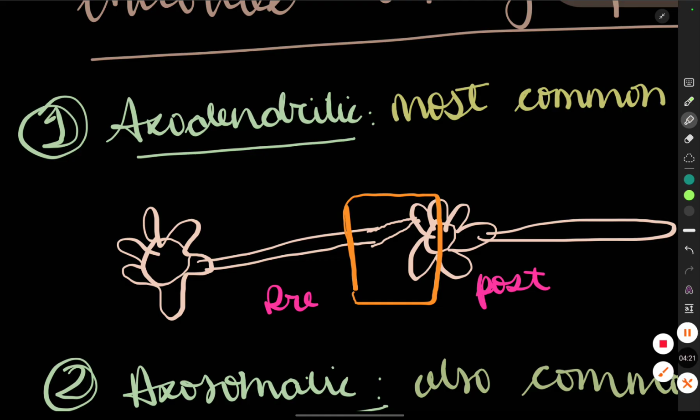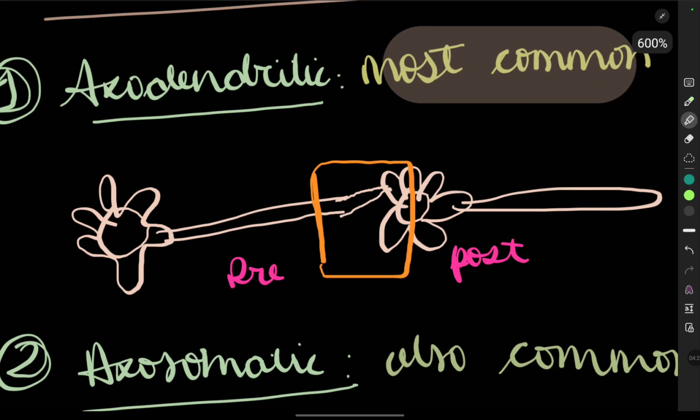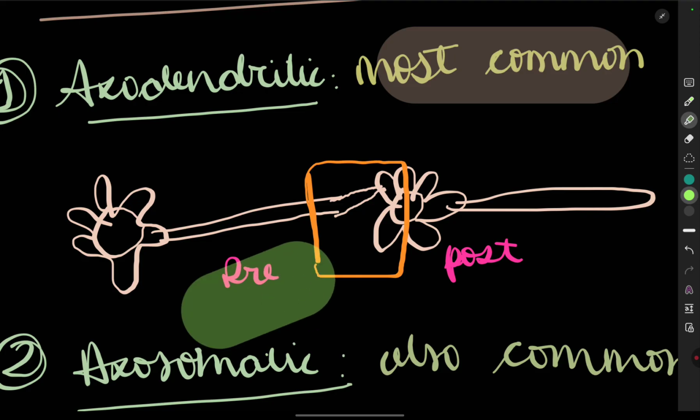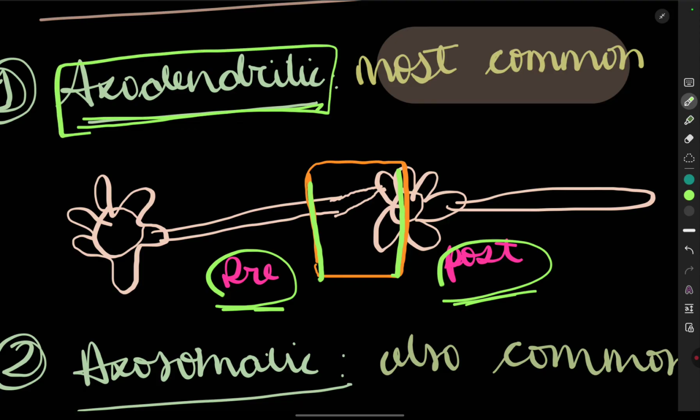Now we're going to see the axodendritic. This is the most common type of synapse. See here, this is the pre and this is the post. So this is the presynaptic neuron, and this is the postsynaptic neuron. Axodendritic, what does it mean? The axon of this presynaptic neuron and the dendrite of the postsynaptic neuron are involved in the synapse transmission. So this is called the axodendritic transmission, and this is the most common type of synapse transmission.